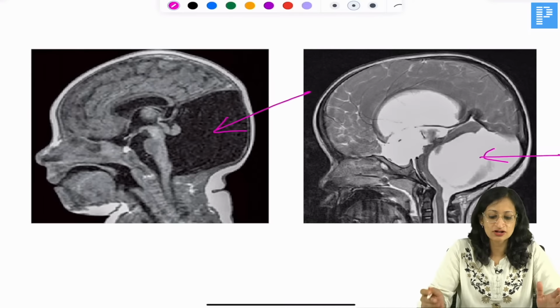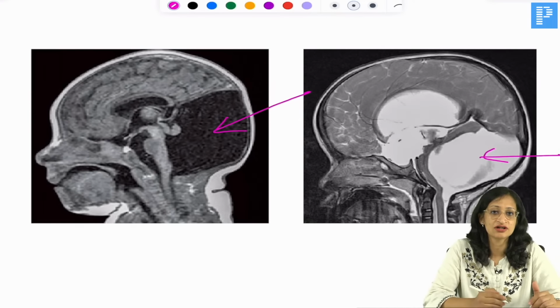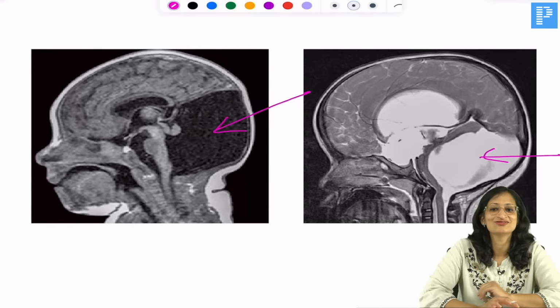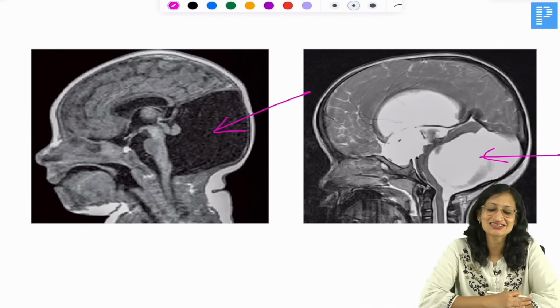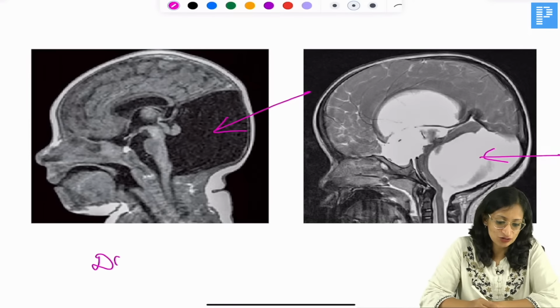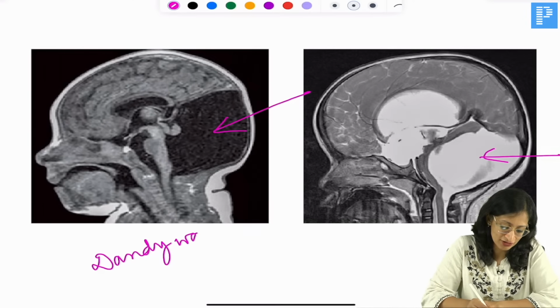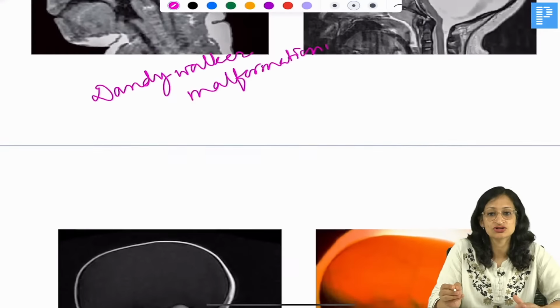So this is a non-communicating hydrocephalus, dilated fourth ventricle. So this condition, this malformation, waiting for your answers. So this is called, very good Kartika, the Dandy-Walker malformation. Dandy-Walker malformation is one of the causes of non-communicating hydrocephalus.